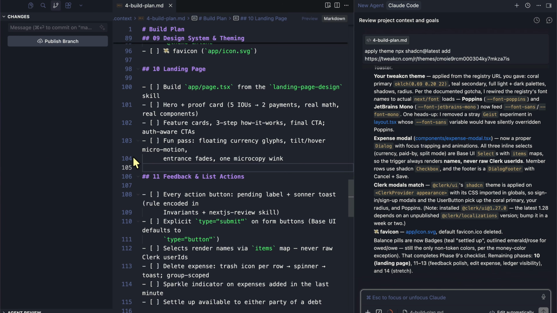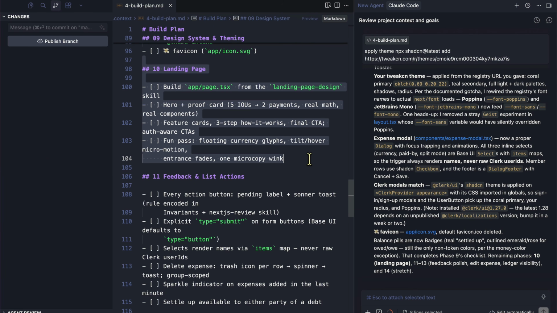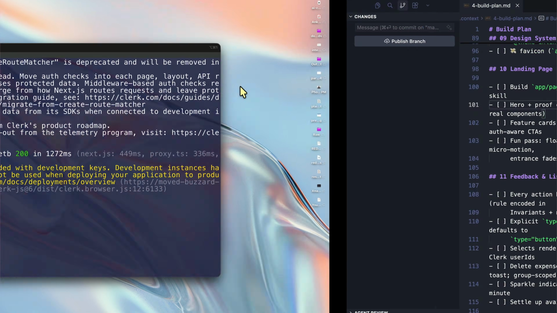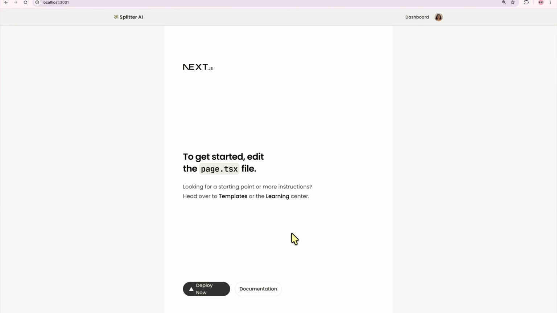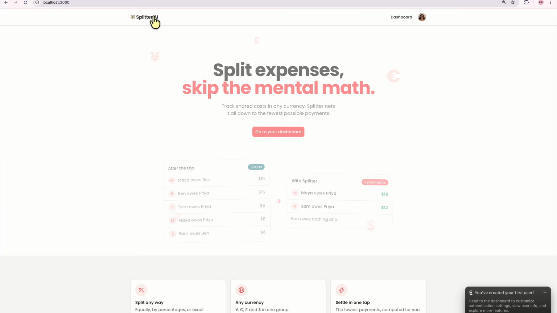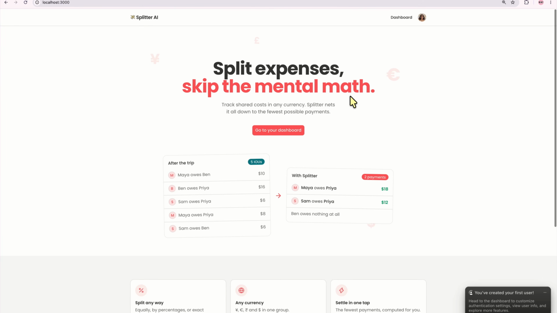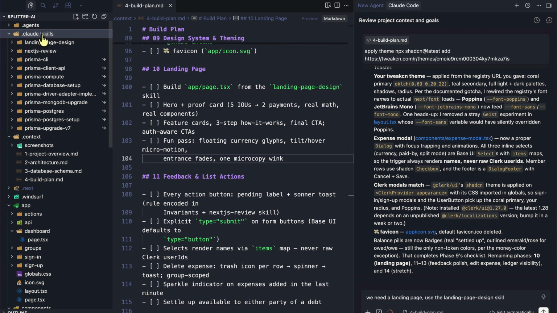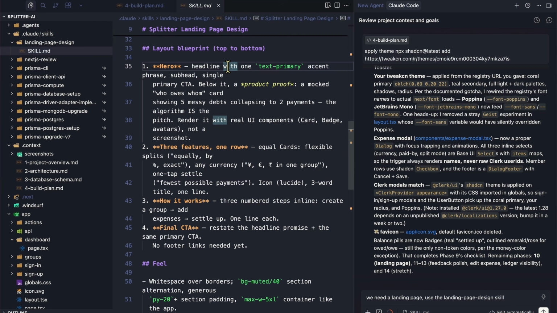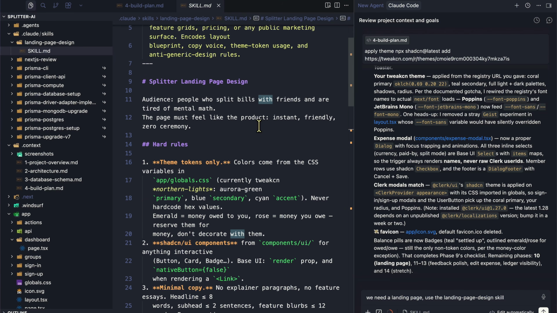Beautiful. Alrighty. So now the next step is for us to work on the landing page. If we go to the landing page, it's just a default Next.js page. What we would want is a page like this, right? So we already have screenshots available. So we can just say, we need a landing page, use the landing page design skill. If we go back to Claude and skills, we have a landing page skill. That is exactly what we need here.